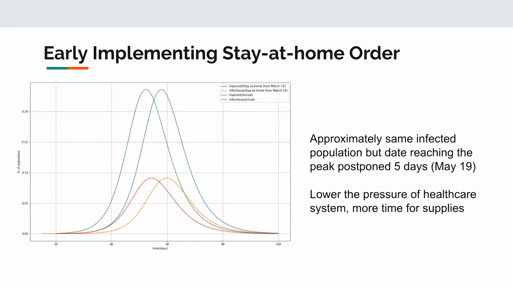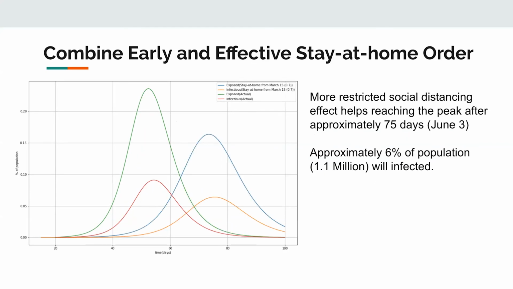As you can see, the peak date, the maximum number of confirmed cases, was postponed 5 days later into the middle of May. And combining these 2 together, the more efficient social distancing and the earlier stay-at-home order, the peak date will postpone to 75 days, which will be early June, compared to the original early May, 1 month later.